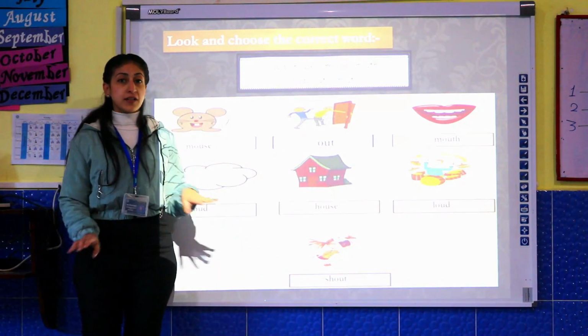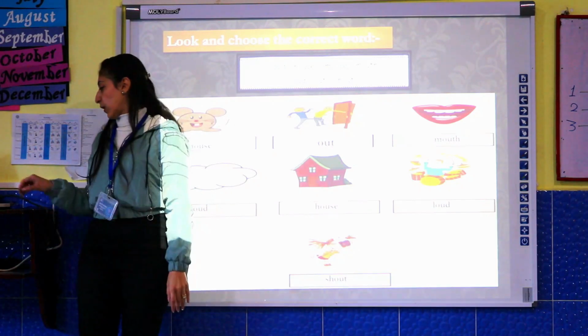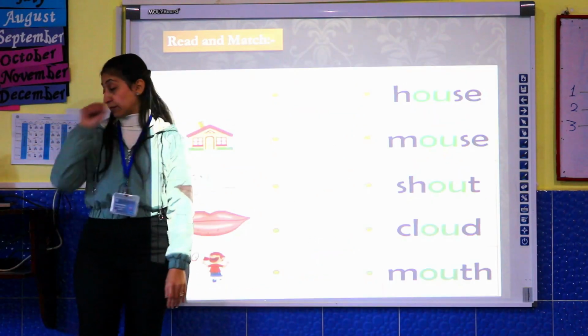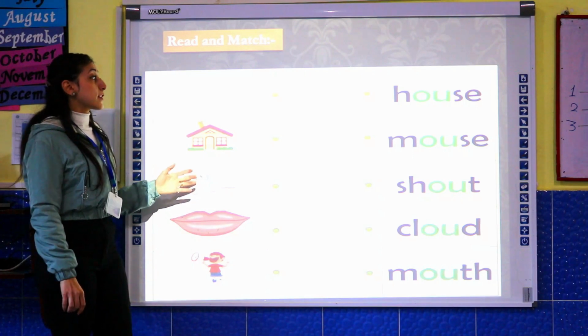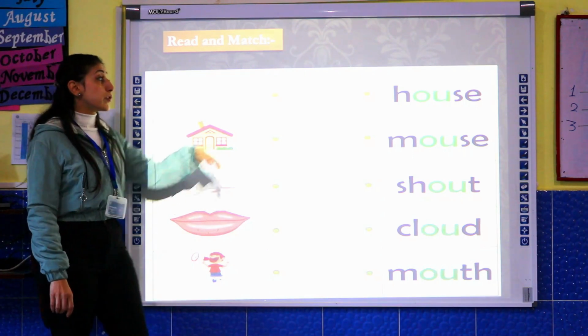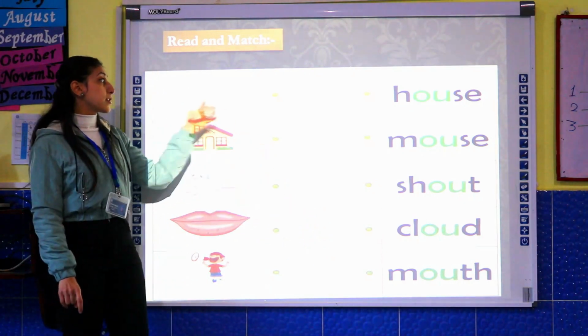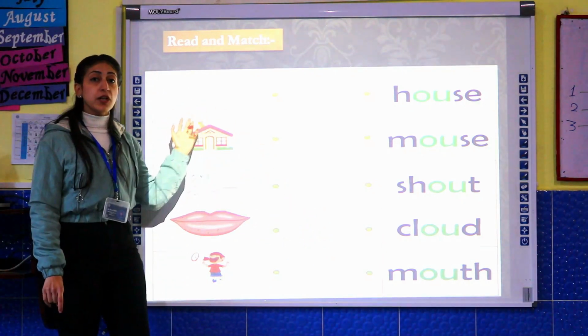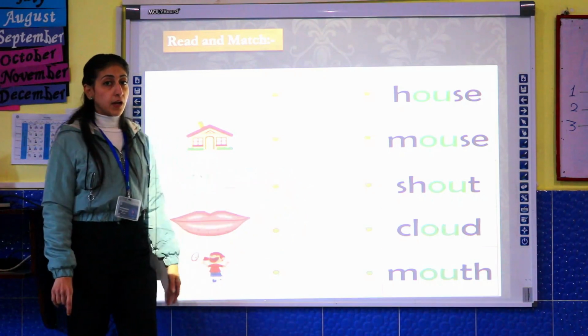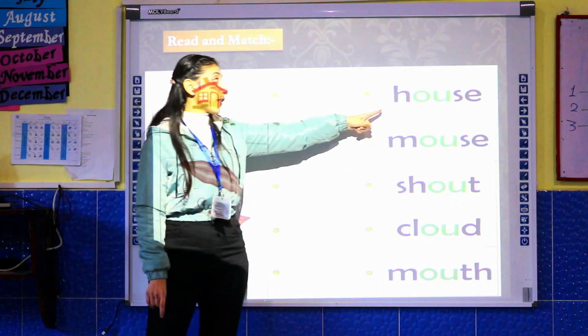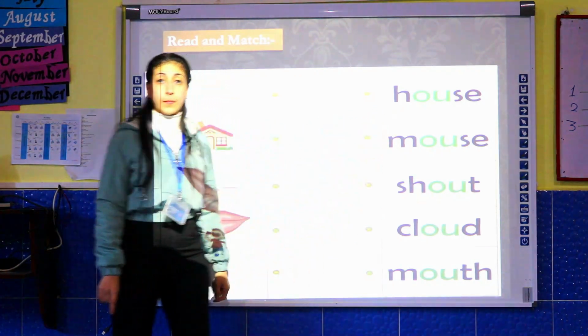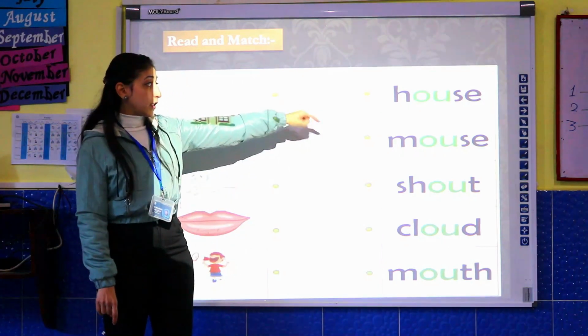Let's solve another sheet, the last sheet, together. Here, the first word. Try to read it.